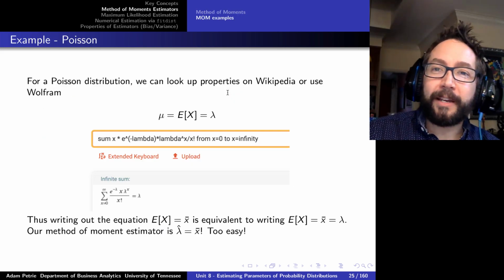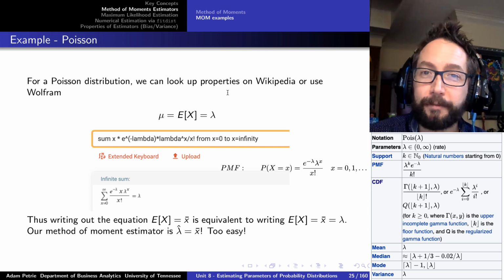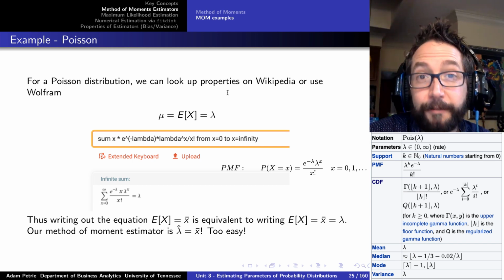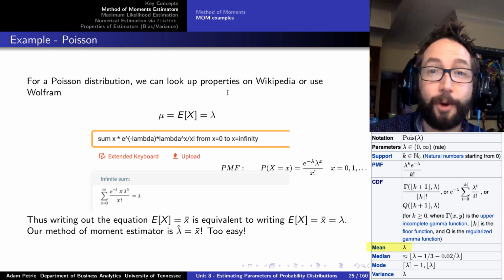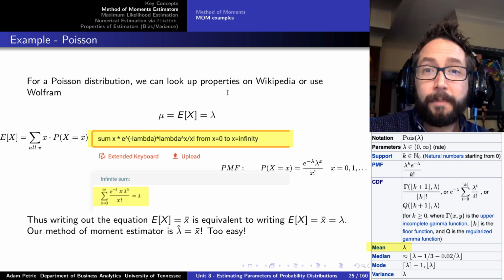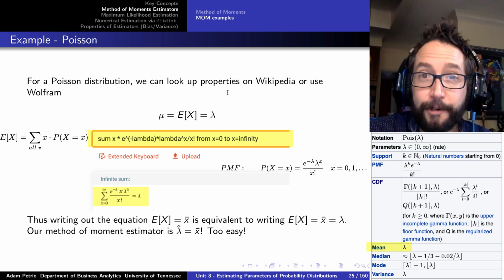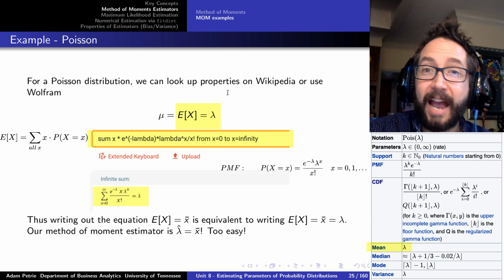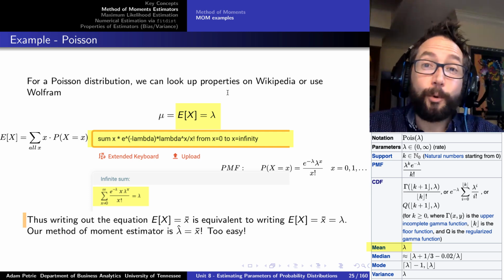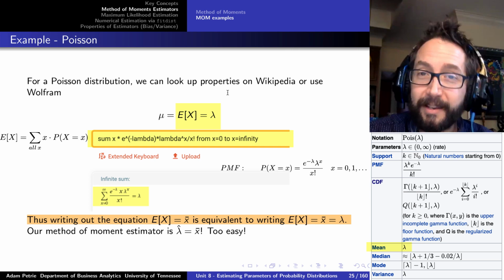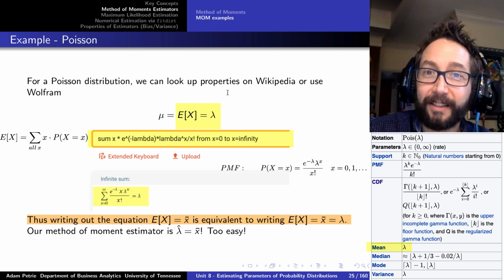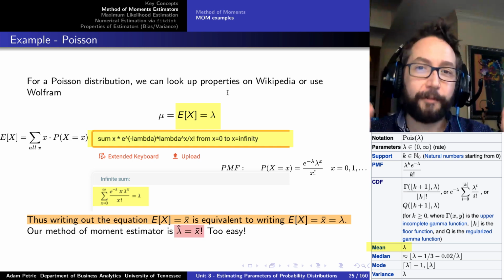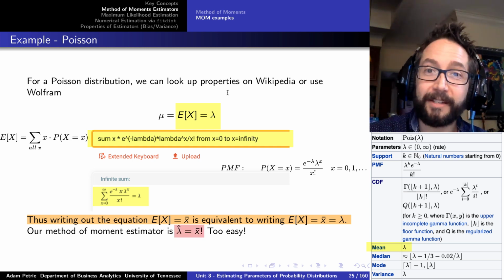So for a few examples, we can look at the Poisson distribution. How can we come up with a reasonable guess for what the lambda parameter of the Poisson is? Well, we can either go to Wikipedia to look up the formula for the expected value of the Poisson, or we can throw it into Wolfram Alpha to have it perform the sum. But what we would find is that our equation for the average value of the Poisson distribution is just lambda. So if we wanted to set the average of the probability distribution, lambda, equal to the average of the sample values that we've collected, x bar, our equation's pretty much done. We have that lambda equals x bar, so we put a little hat over lambda to denote that our estimate for lambda in this case would just be the sample average from the data itself.